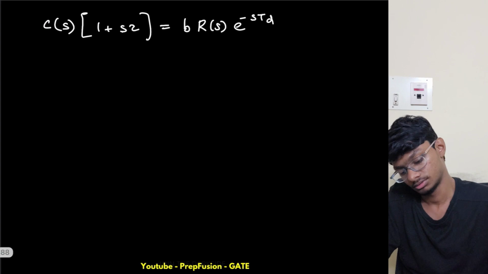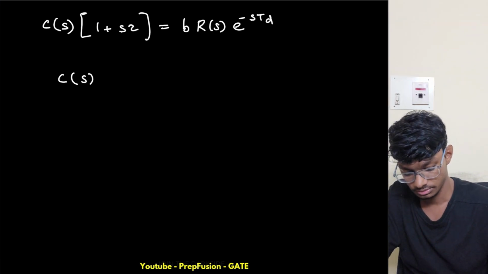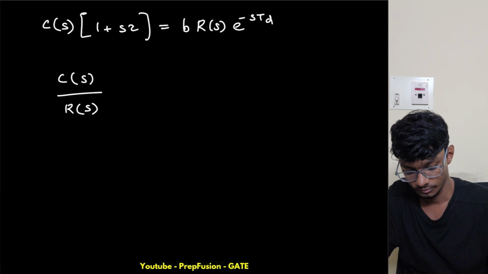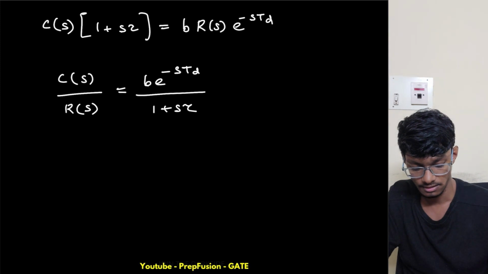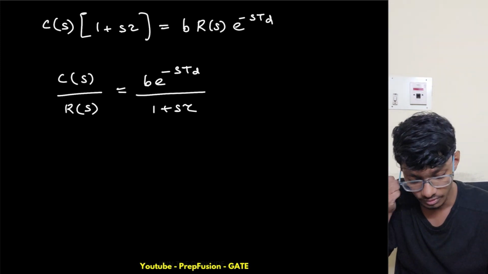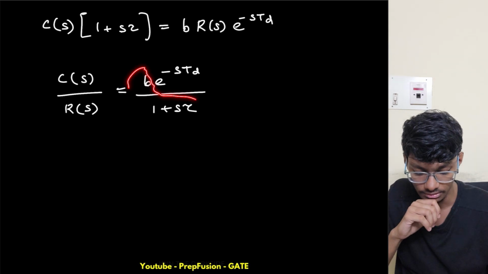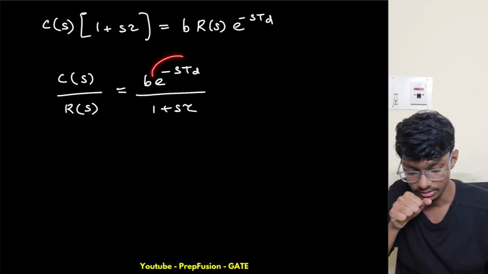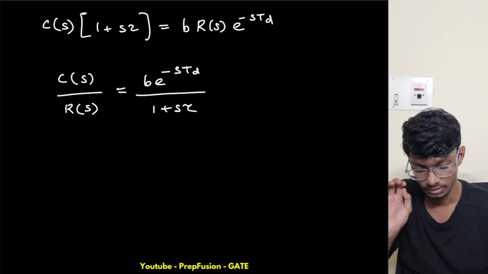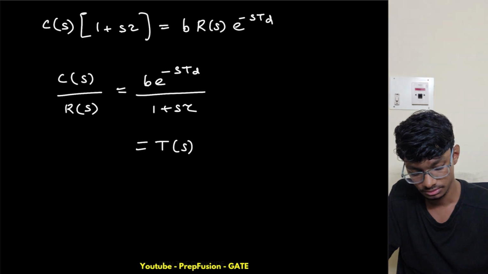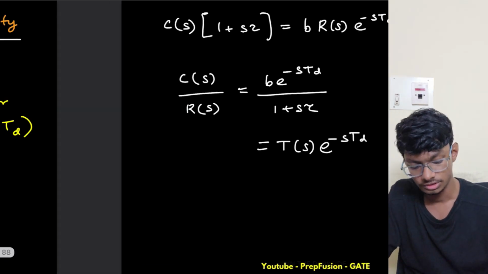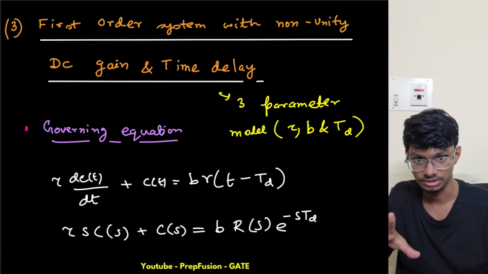Now what I will get is C(s) upon R(s) equals b times e raised to power minus s Td divided by 1 plus s tau. So what do I see? I see the transfer function, this one, whose output I know, and something is multiplied with it: the transfer function multiplied with e raised to power minus s Td. So we just did the Laplace transform, right?